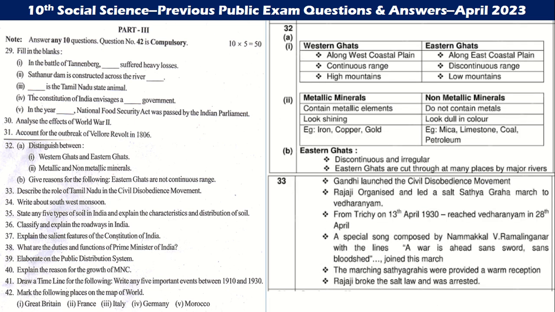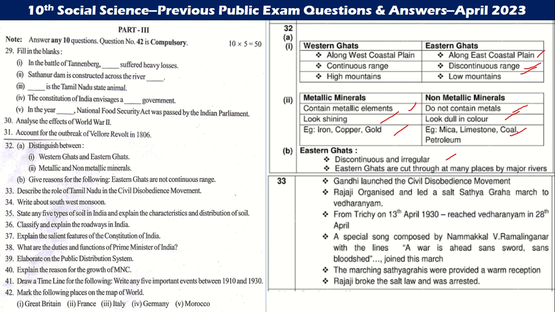32. Western Ghats along the west coastal plain: continuous range, high mountains. Along the eastern coastal plain: discontinuous range, low mountains. Contain metallic elements, look shining, iron and copper. Do not contain metals, look dull in color. Eastern Ghats are discontinuous and irregular.